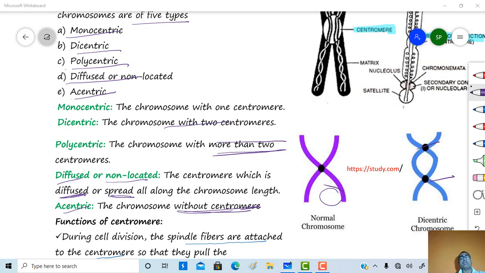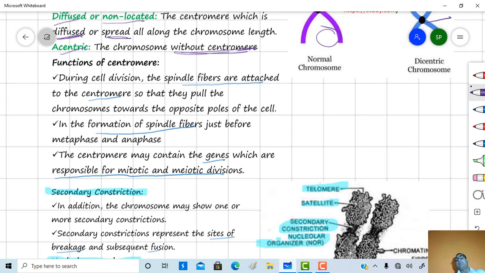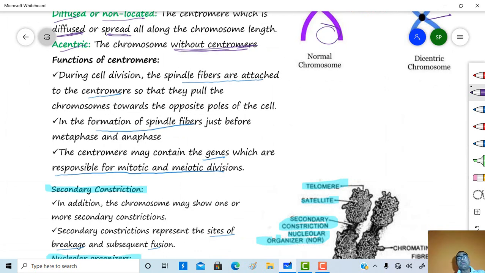Then what are the functions of the centromere? During cell division, spindle fibers are attached to the centromere, and these spindle fibers pull the chromosome towards the opposite pole during the anaphase.